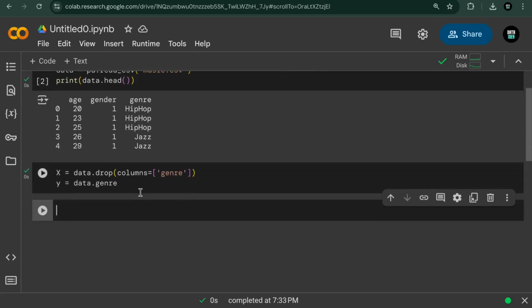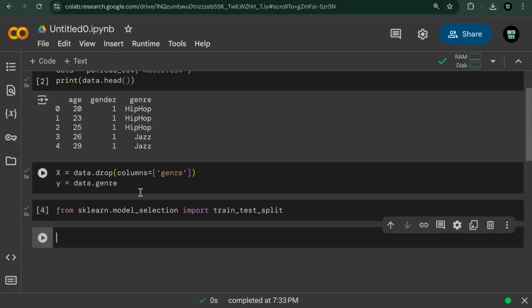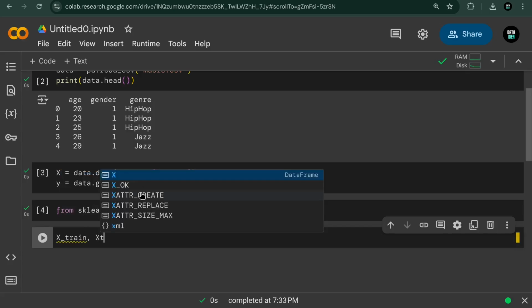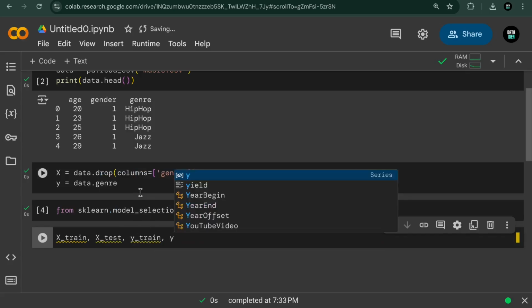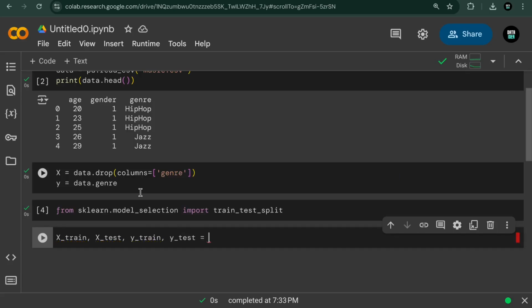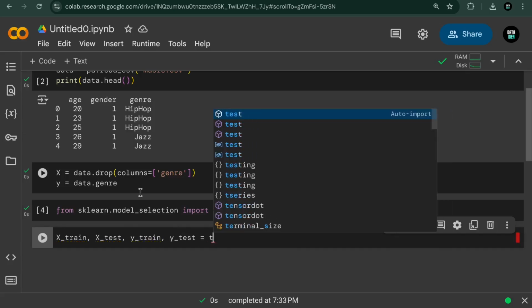So we can do this by saying from sklearn dot model_selection import train_test_split. After doing that, we shall say X_train, and then X_test, and then y_train, and finally y_test are equal to train_test_split.